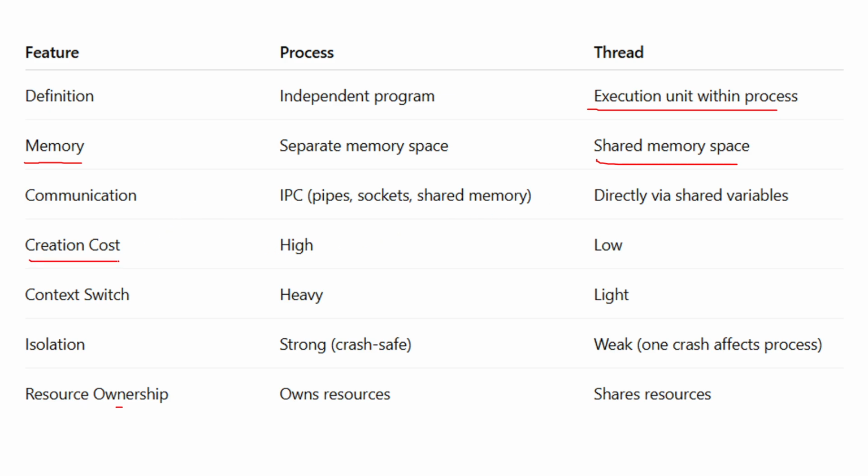Talking about the creation cost, as a process is heavyweight, creation of a process is costlier, while threads are lightweight, so creation of threads is cheaper as compared to a process. Now talk about the context switch. Context switch meaning an operating system switching the pages.